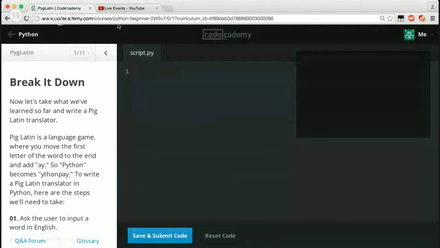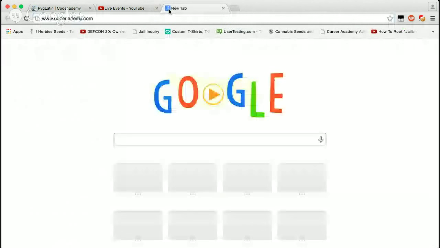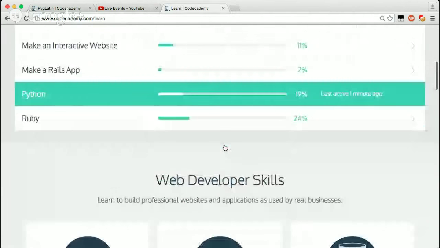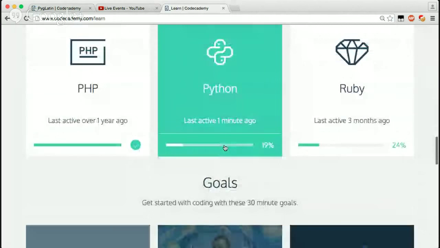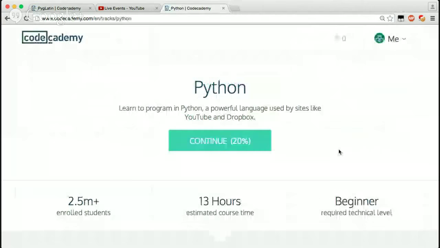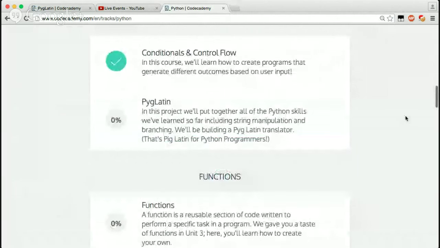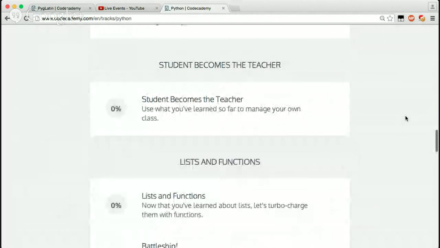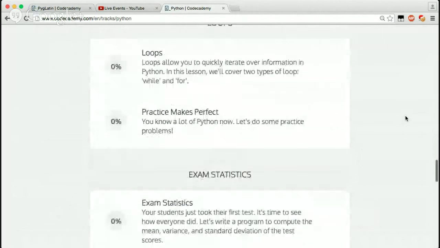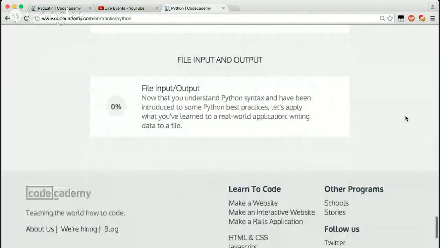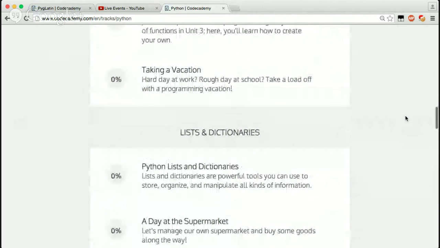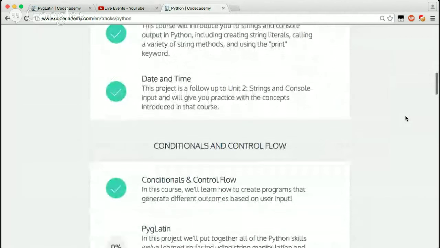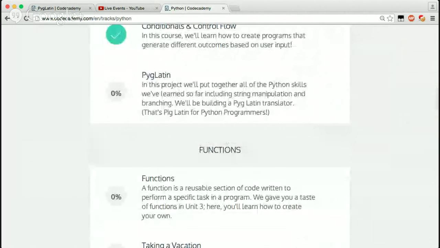I wonder how many things are in this. Let's see here, Codecademy. Taking in a little drink. Damn, we're only like 19% done. Damn, we've done a lot though. So we've got Pig Latin, functions, lists, student, teacher, loops. There's a lot of stuff in here. So maybe this will take a little bit longer than I expected, but for like 2 hours, we've done a shitload.